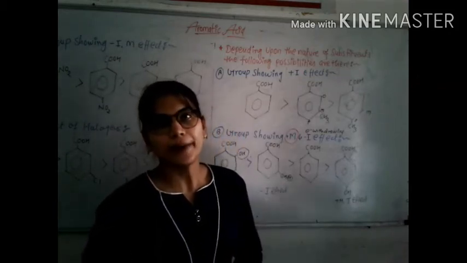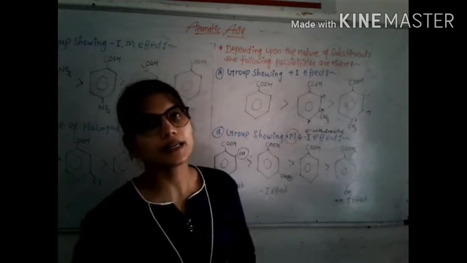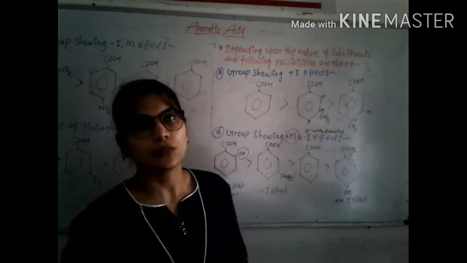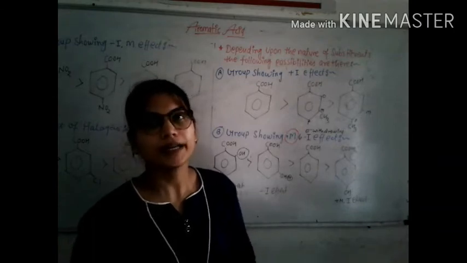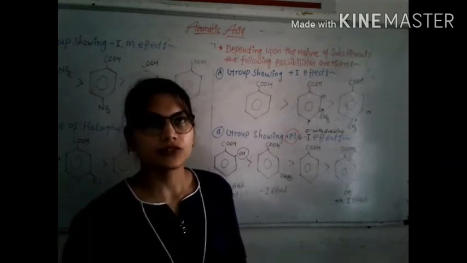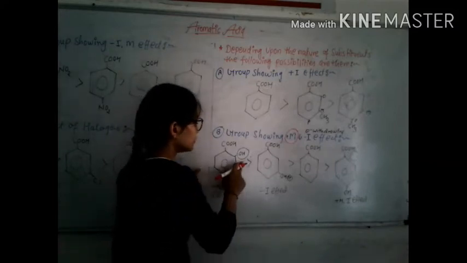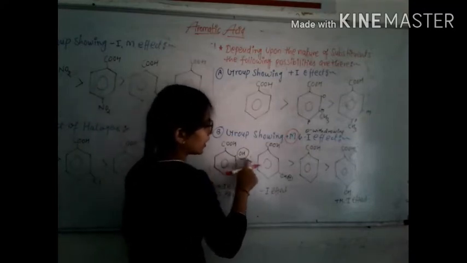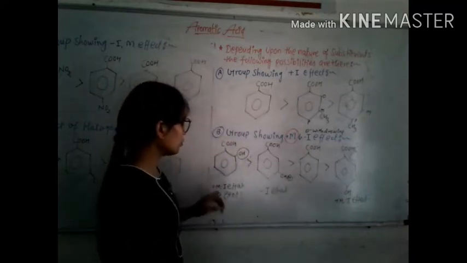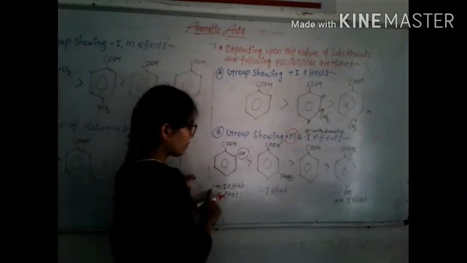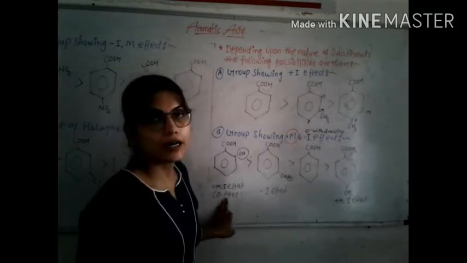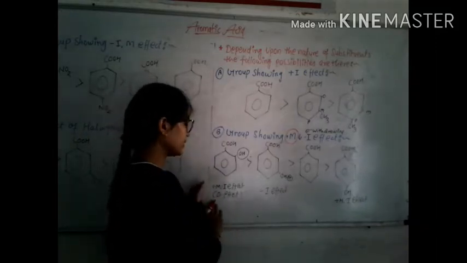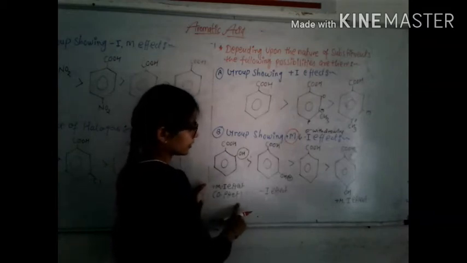At the ortho and para position, the electron releasing mesomeric effect dominates over the inductive effect and decreases the acidity strength. When the OH group is attached on the ortho position and para position, it has plus M mesomeric effect and minus I effect. It decreases the acidity strength. Both sides decrease the acidity strength.